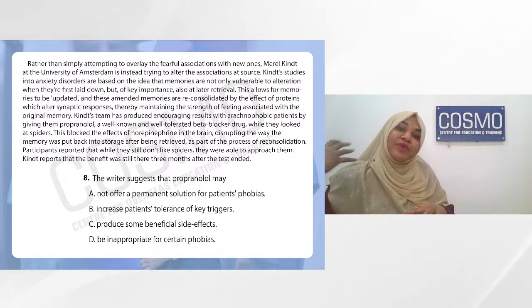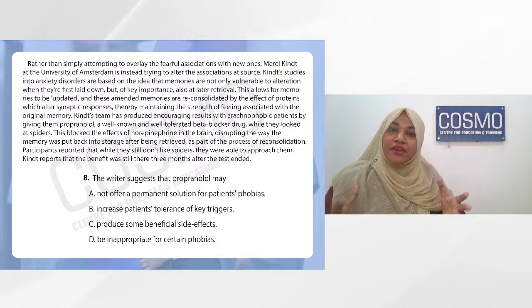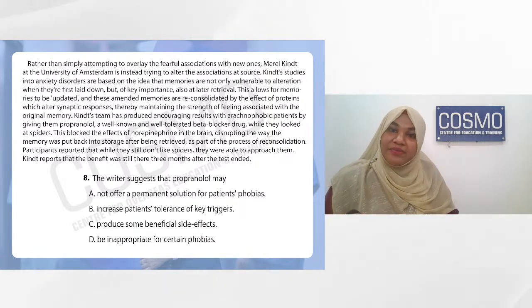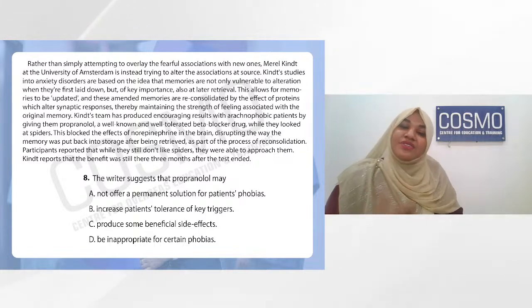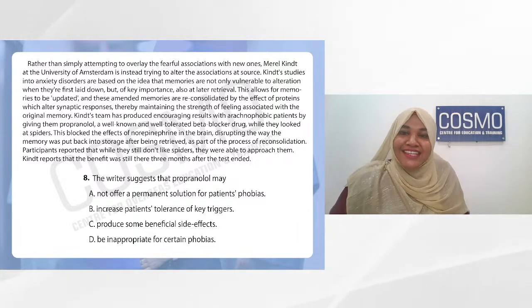They didn't have that previously very strong response of extreme fear. What they did is they were able to tolerate. Increasing the patient's tolerance of key triggers means you're able to tolerate the key triggers. The example used here was the spider. So they were able to tolerate the spider. That is the answer. So yes, answer is B.